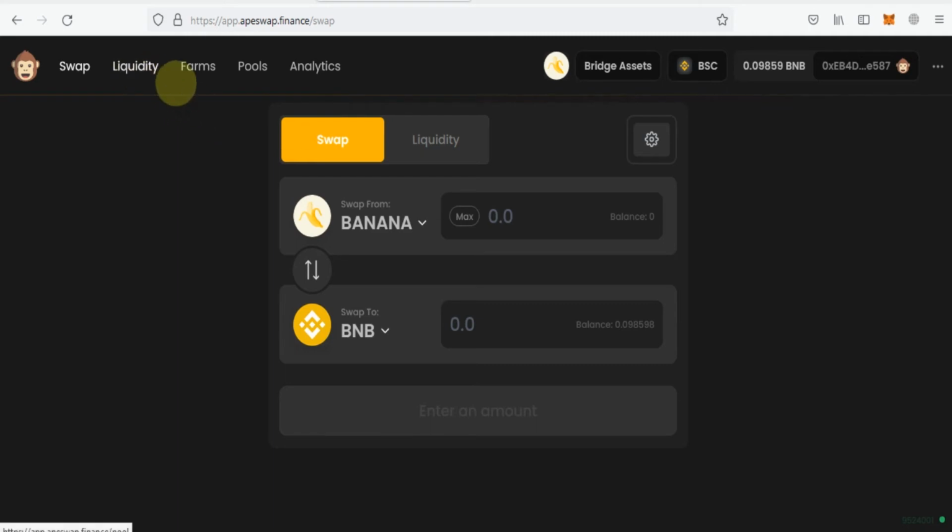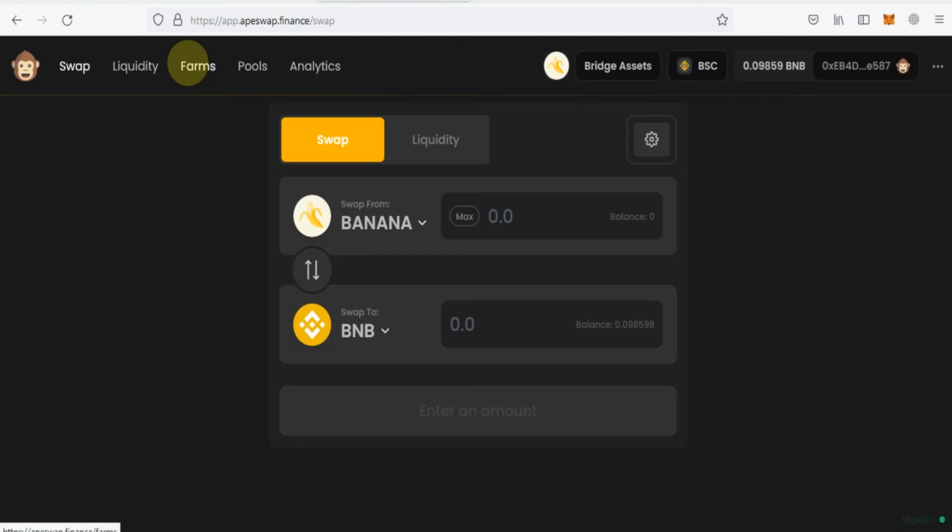After that you will buy banana tokens. After that you can stake your banana tokens by adding them to a pool, or you can go for farming for more returns. But you need to use 50%: if you have $50 worth of BNB, you should buy $25 of banana tokens and the remaining $25 should stay in your wallet.